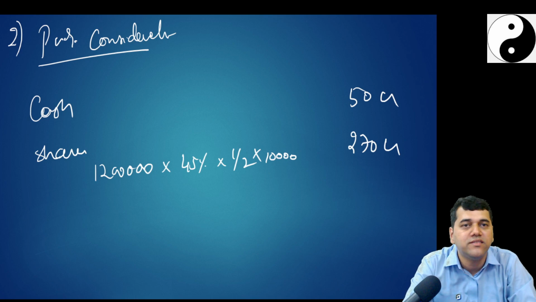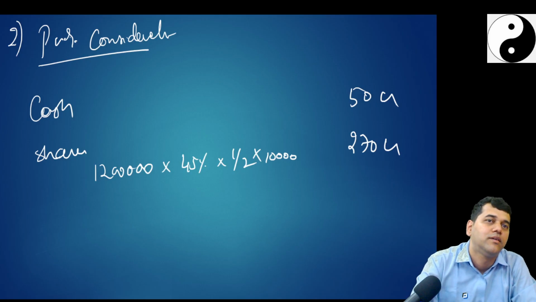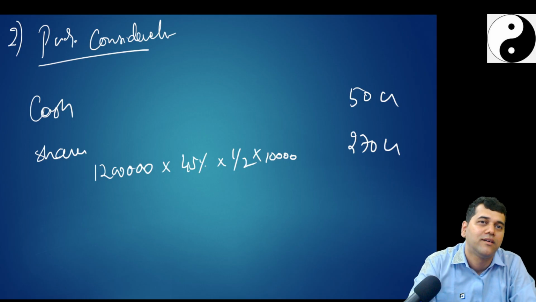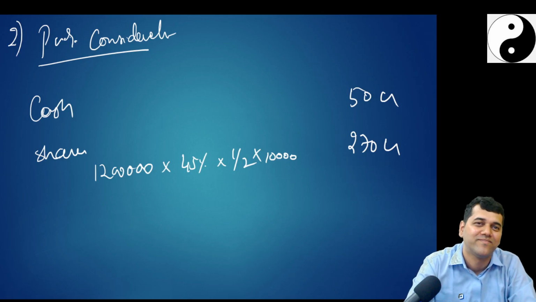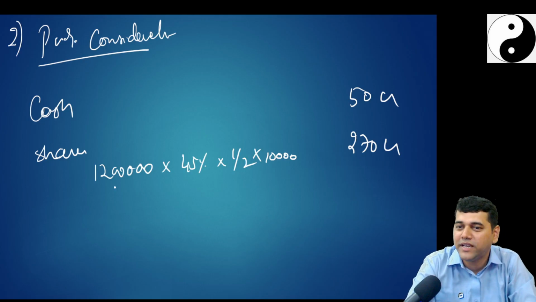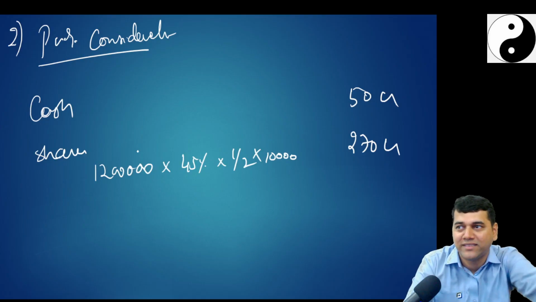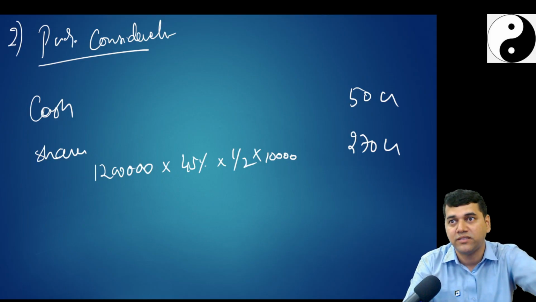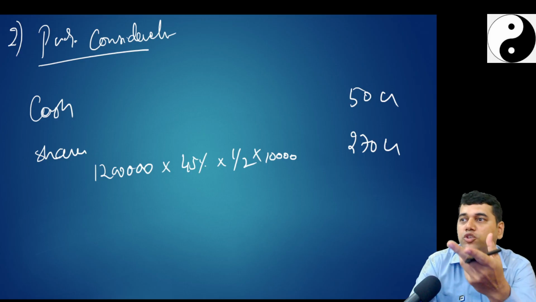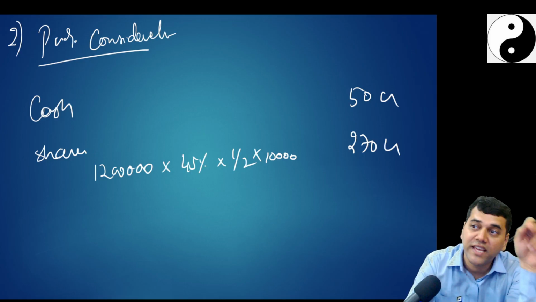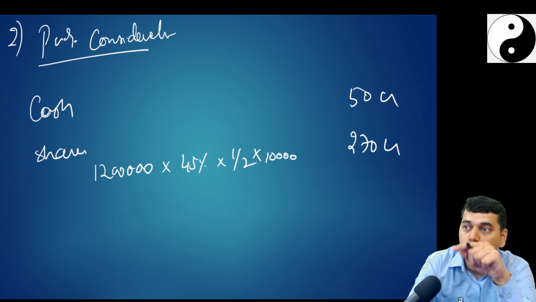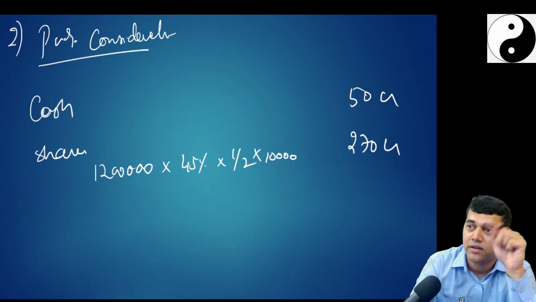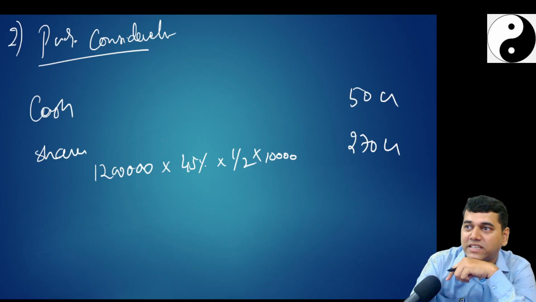Is there anything else? You didn't get this? See, now, who issued shares to whom? H Limited issued to S Limited. They said that for every 2 shares of S, H will issue 1 share, a 1:2 ratio. So how many shares does S Limited have? 12 crore total nominal capital divided by face value 100 gives 12 lakh shares.